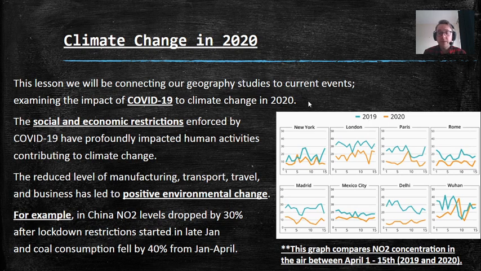And you can see New York, Madrid, Mexico, London, Paris, Delhi, Wuhan, and Rome. You can see that the NO2 concentration in the air and the atmosphere is significantly higher in 2019. So with everyone staying indoors and less business and less travel, the environment is actually healing. It's actually improving, which is a really positive environmental change.